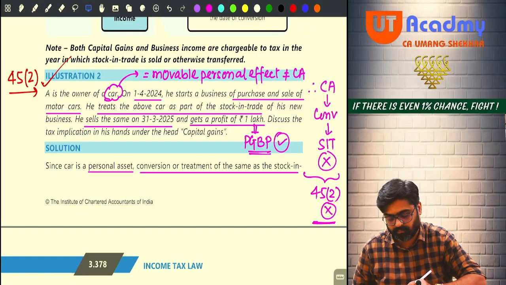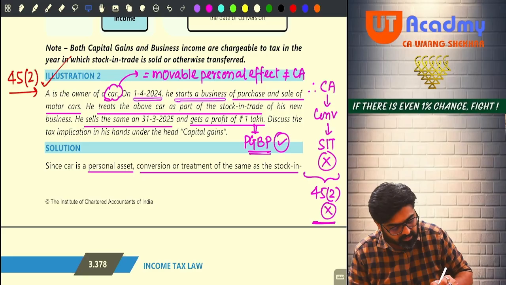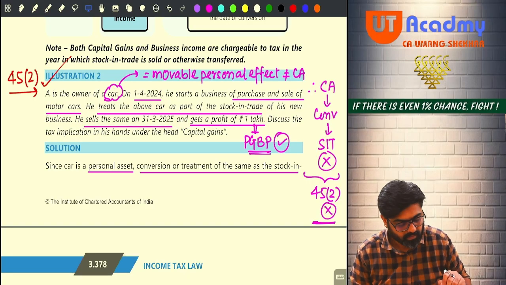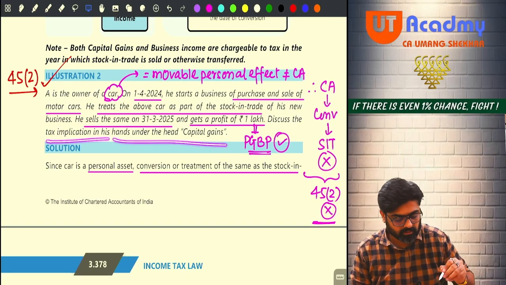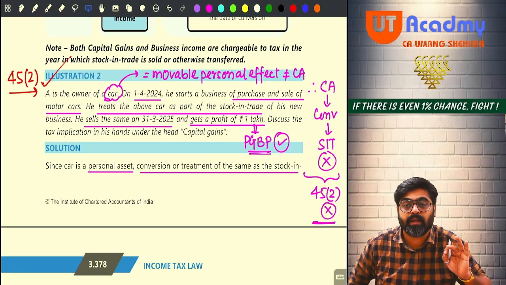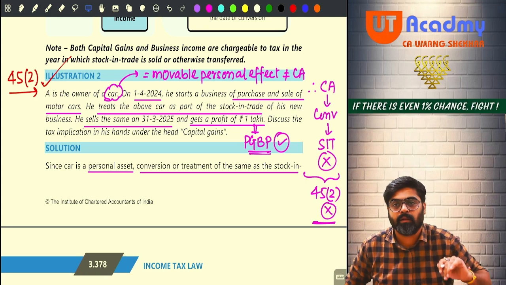Illustration number 2. A is the owner of a car. On 1st of April 2024, he starts a business of purchase and sale of motor cars. He treats the above car as part of his stock in trade of his new business. He sells the same on 31st March 2025 and gets a profit of 1 lakh. Discuss the tax implication in his hands under the head capital gains. No tax implications would arise under the head capital gains. The entire profit of 1 lakh will be taxable under the head PGBP only.